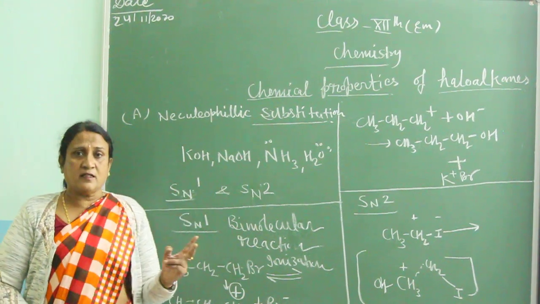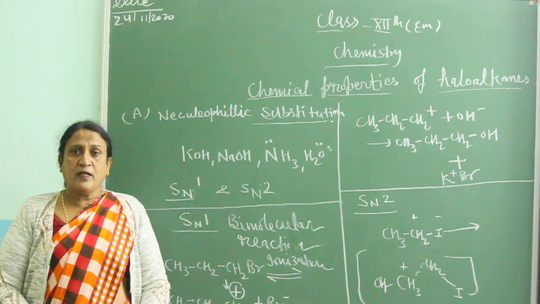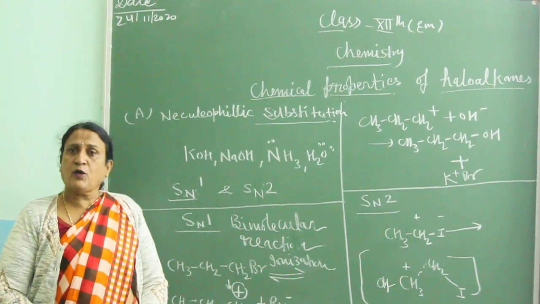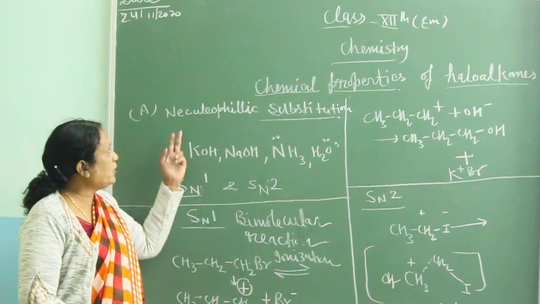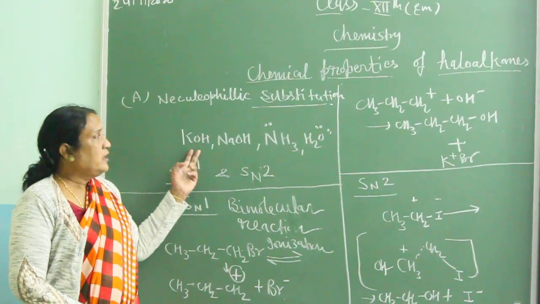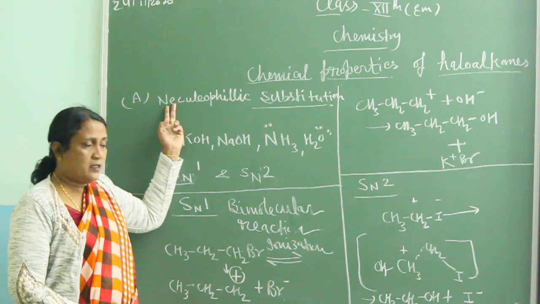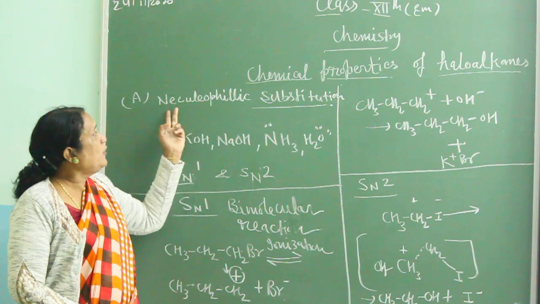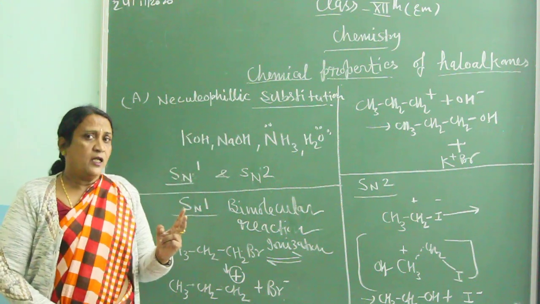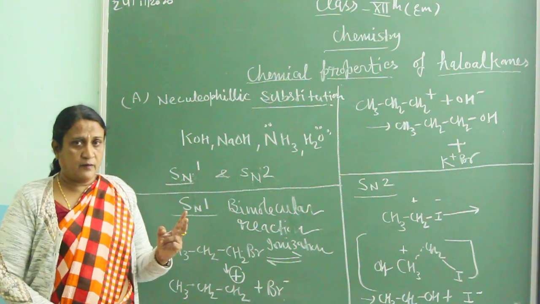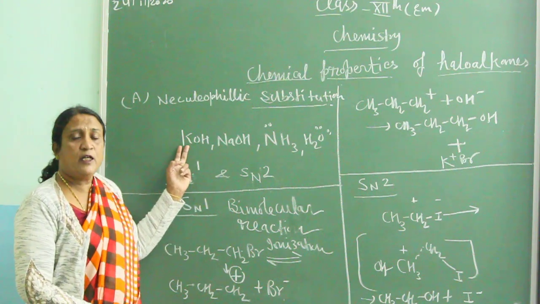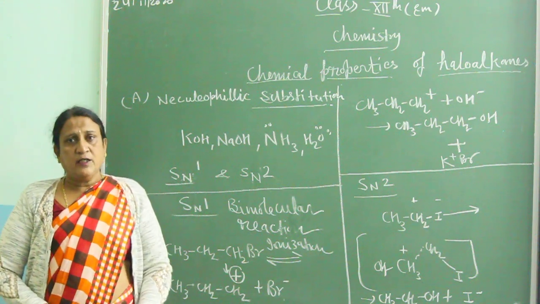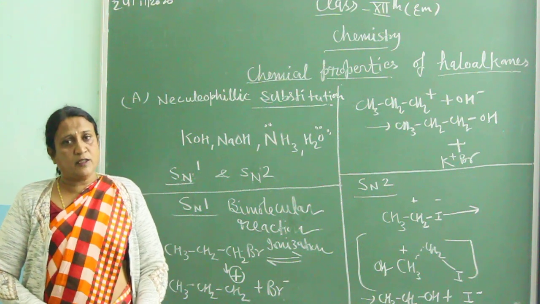We already discussed in 11th class that there are many attacking species which perform chemical reactions in organic compounds. Here we are talking about the nucleophile. Nucleophiles are those species that are nucleus loving. The meaning of nucleophile is nucleus loving. Nucleus में क्या है? There is a proton. It means nucleophiles may be negative, or if they are neutral, they have a lone pair of electrons